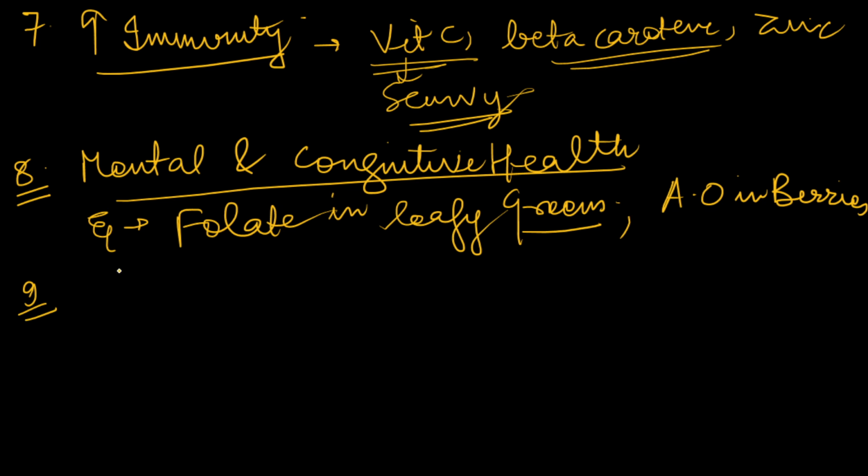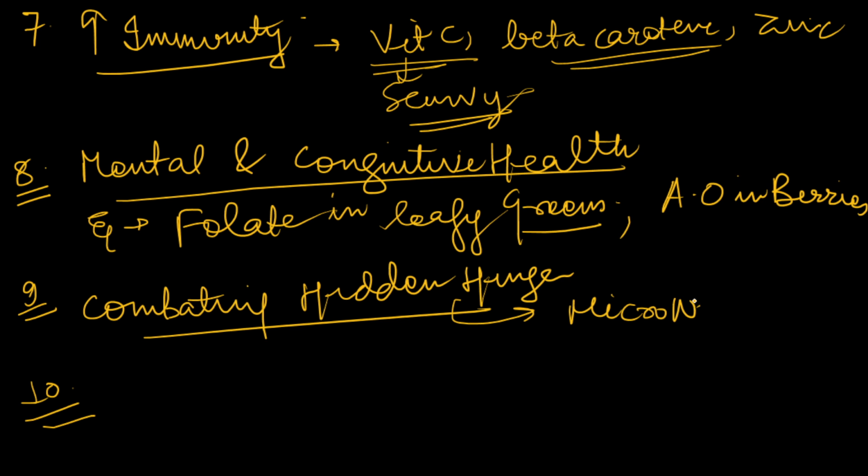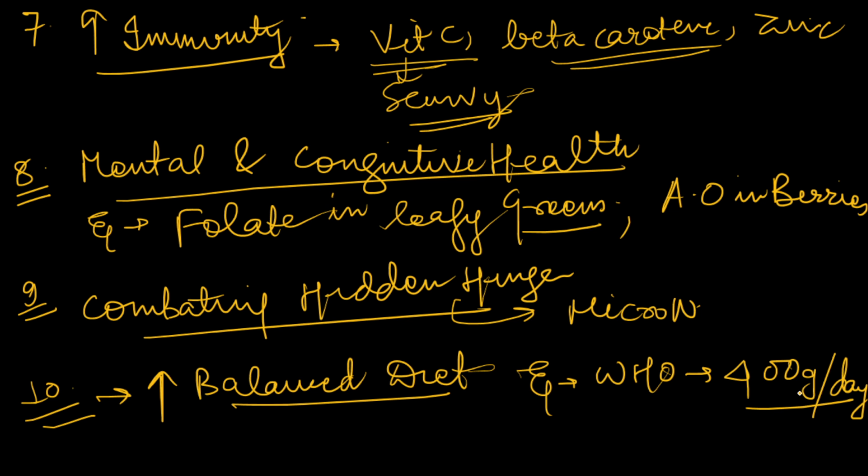It helps in combating hidden hunger. Do mention this point. Hidden hunger is highly addressed through micronutrients, and it is also promoted due to its role in enhancing a balanced diet. Here you can use a good amount of data. For example, WHO recommends that we all should have 400 grams of fruits and vegetables per day to promote balanced diets. So these things can be mentioned.